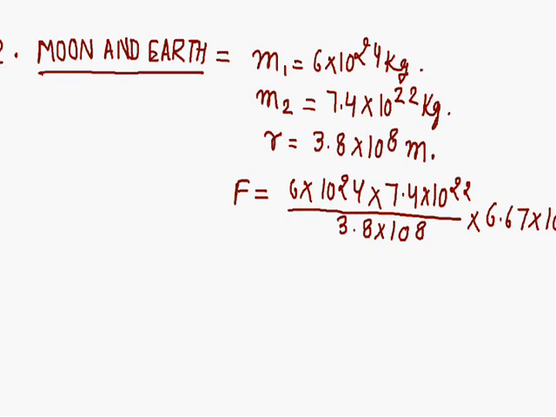Then we get the gravitational force F between Moon and Earth equals 2.05 into 10 raised to power 20 Newton. This is also a very large gravitational force and it keeps the Moon moving around the Earth. This large gravitational force is also responsible for ocean tides.